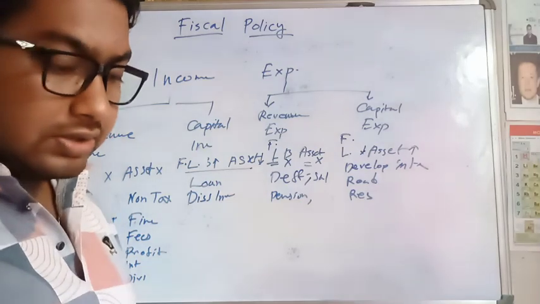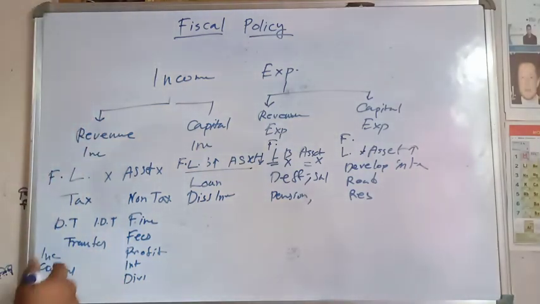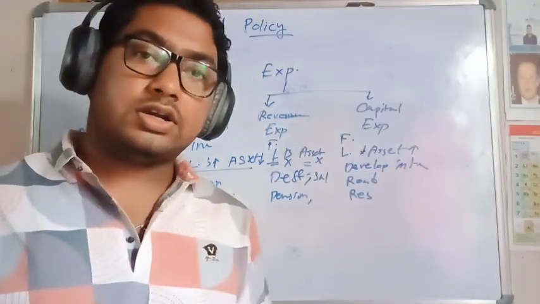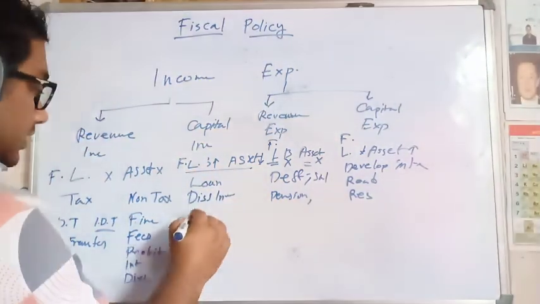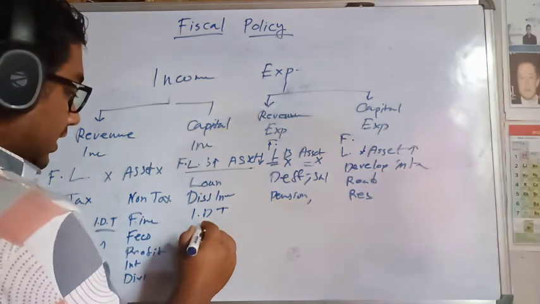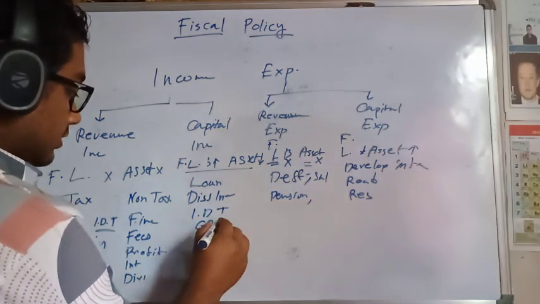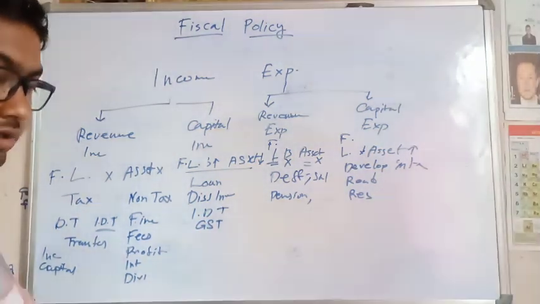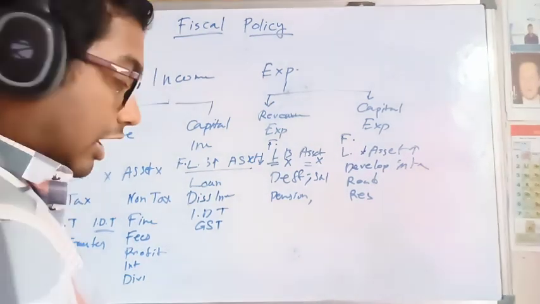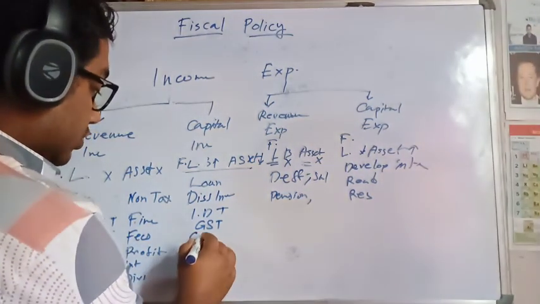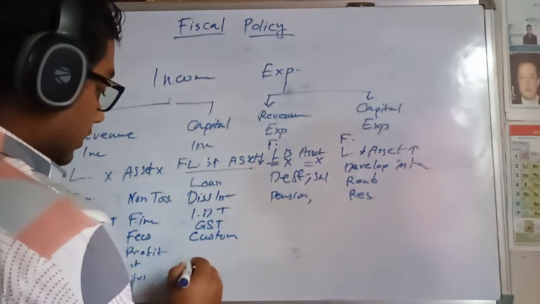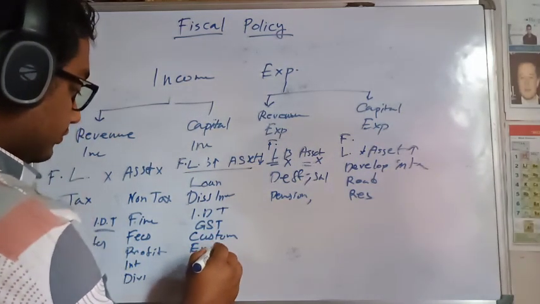And one more thing, that is the indirect tax. What is the indirect tax? I told about it: if you transfer your tax, then it is indirect tax. So examples of indirect tax are GST, customs, and excise.